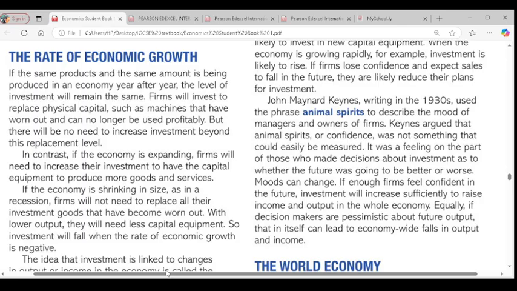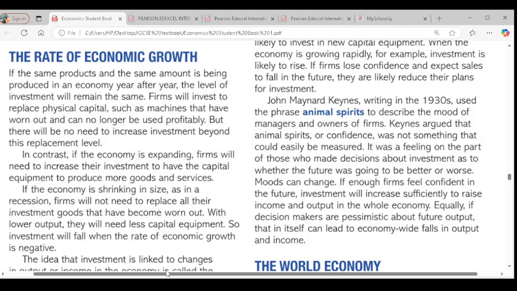Then we have the last situation, which is a decline, a negative economic growth. So if the economy is shrinking in size, this could be as a result of recession. With recession, it is not expected of firms to sell more. So I wrote, if the economy is shrinking in size, as in a recession, firms will not need to replace all their investment goods that have depreciated. With lower output, they will need less capital equipment. Therefore, investment will fall when the economy has a negative economic growth. Because the economy is in decline, based on the fact that there is recession.